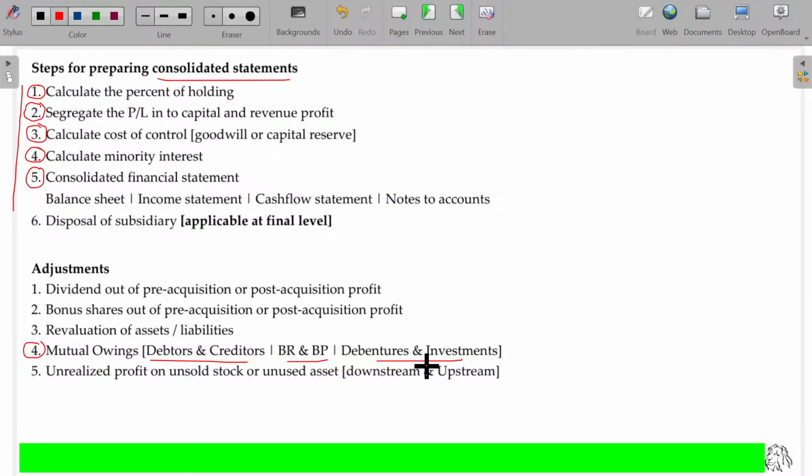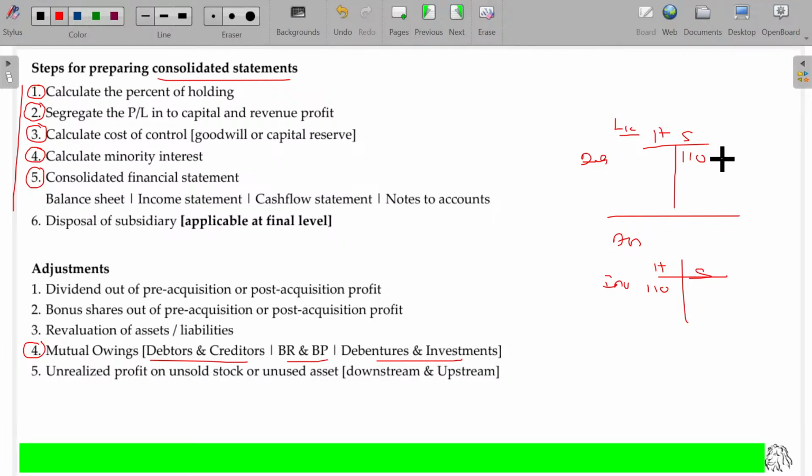Not necessarily the same value. In the books of subsidiary company, the value may be 110 on the liability side. Holding company and subsidiary company debentures. In case of assets, the investment appears in the holding company as 100. That was an earlier illustration. Rather than 100, if the value appears at 110, what happens?